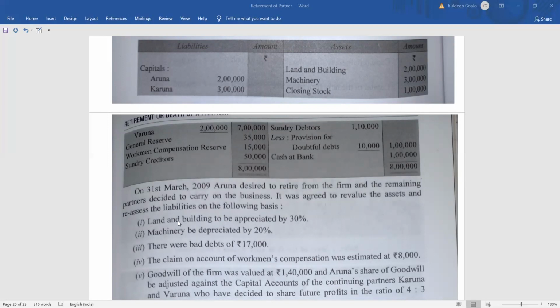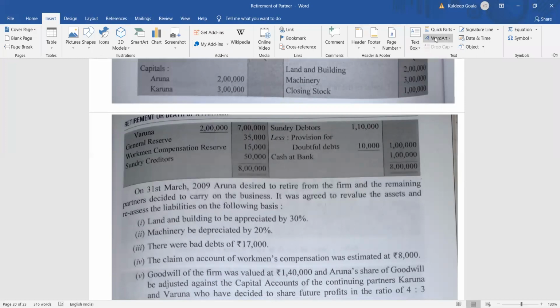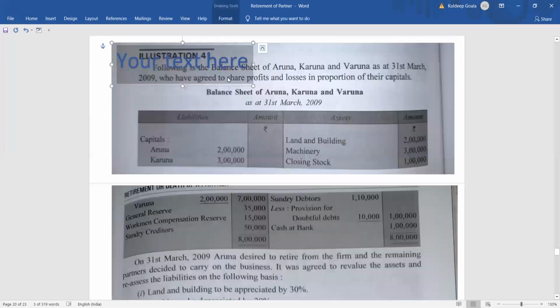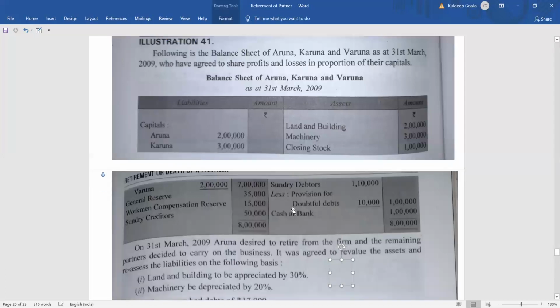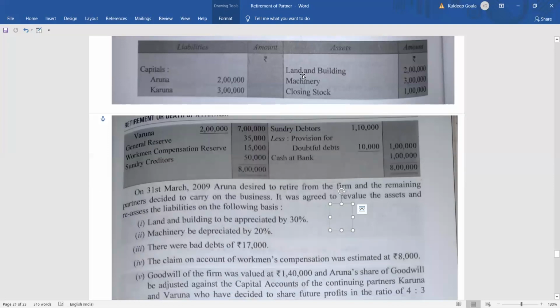Now what is given here? First of all, land and building to be appreciated by 30%. So land and building will be appreciated. That means the value of land and building will be increased. How much? 30%, right? So whatever the value of the land and building is, it will increase by 30%. I will explain those things with a note on the side, so that you can understand it easily. So first one, land and building to be appreciated by 30%.